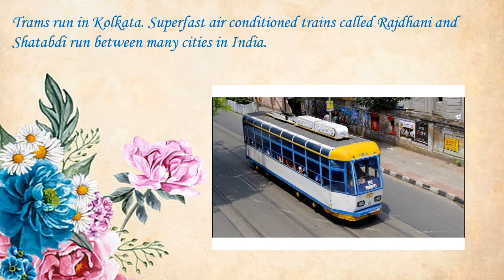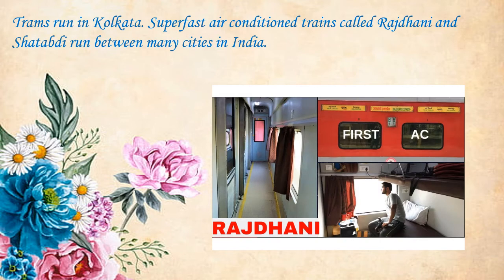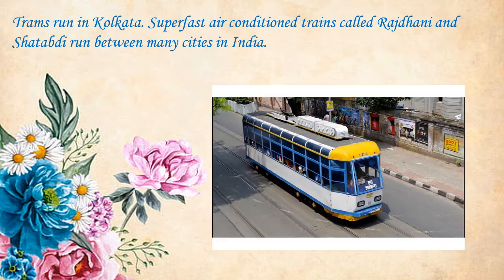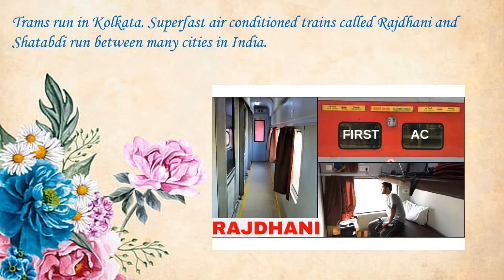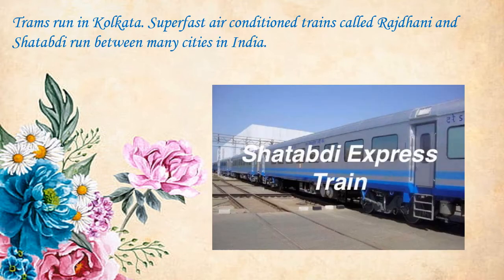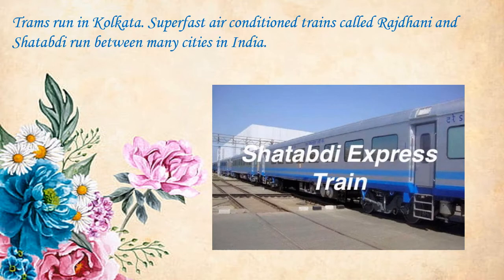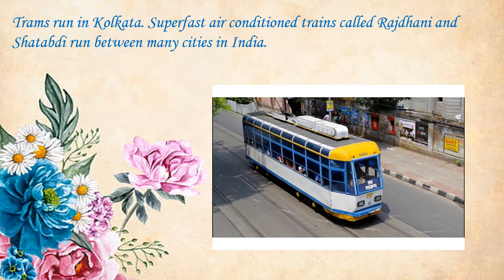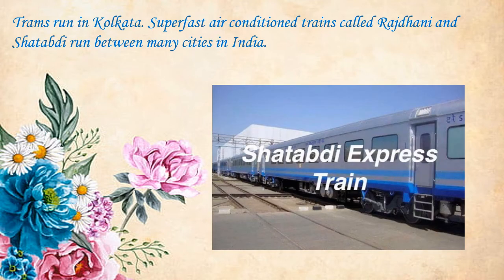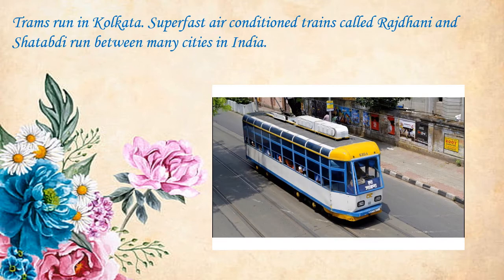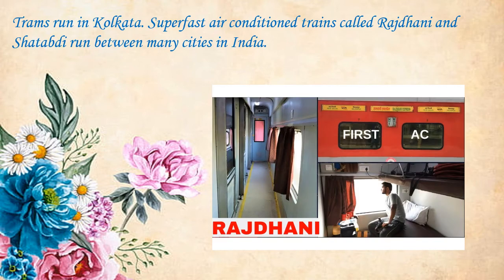In Kolkata, we have trams. What is a tram? Tram is a passenger vehicle that runs on a public road. We also have some superfast air-conditioned trains called as Rajdhani Express and Shatabdi Express. These trains run between many cities in India.